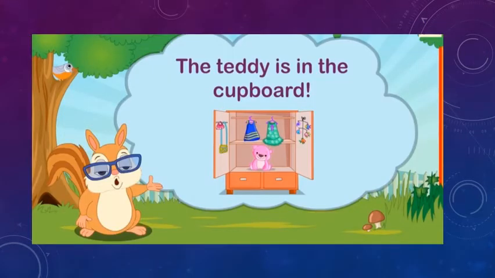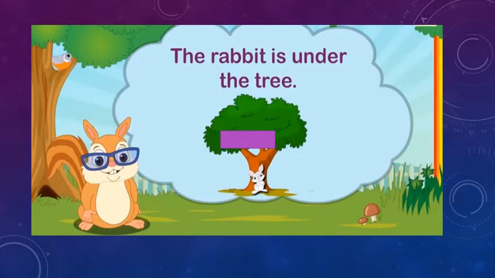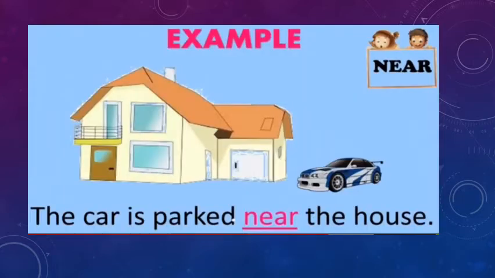Some more examples are there, like the teddy is in the cupboard. The boy is sitting on the chair. The rabbit is under the tree. The cat is jumping over the chair. The car is parked near the house. So these are the examples of place preposition.